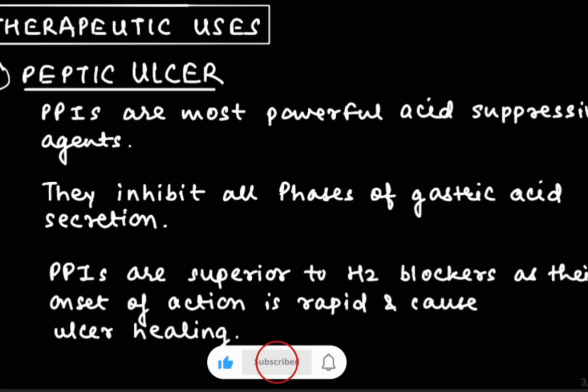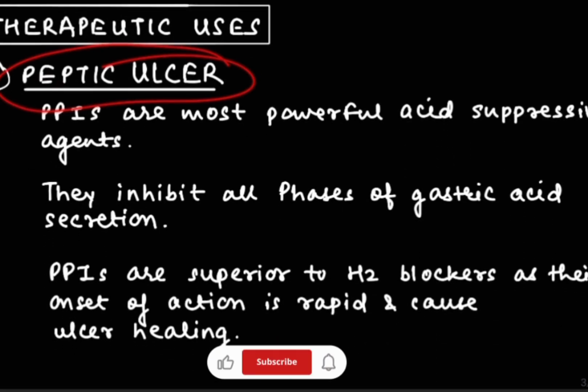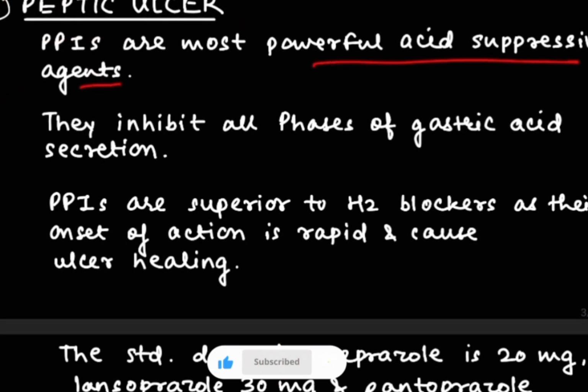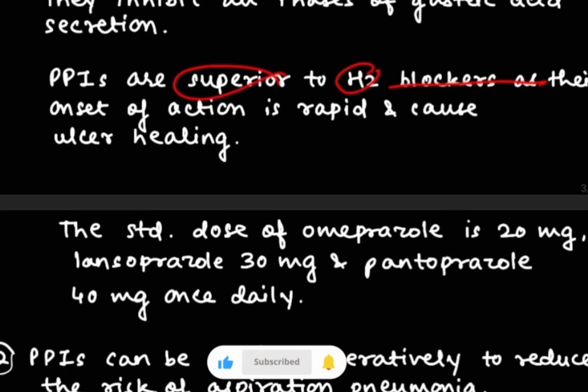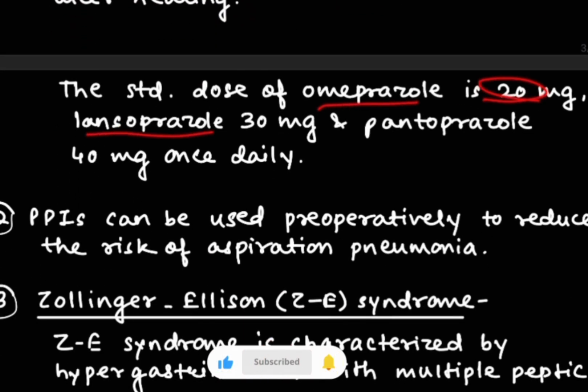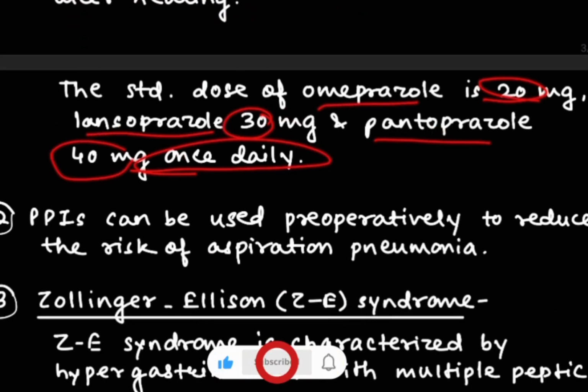Now we are going to see the therapeutic uses. First and most important is peptic ulcer. PPIs are the most powerful acid suppressive agents and they inhibit all phases of gastric acid secretion. They are superior to the H2 blockers as their onset of action is rapid and they cause ulcer healing. Standard doses are omeprazole 20 mg, lansoprazole 30 mg and pantoprazole 40 mg once daily.